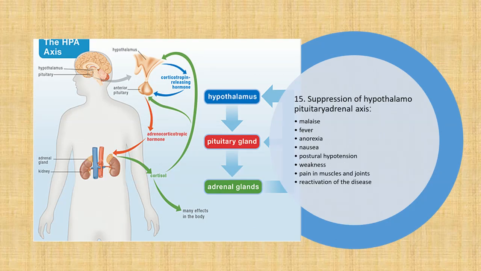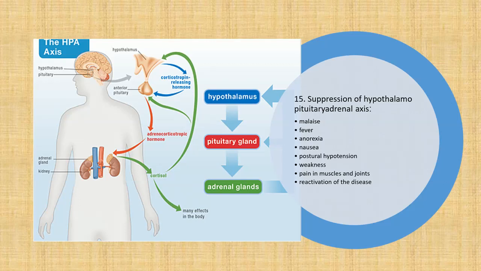15. Suppression of hypothalamo-pituitary-adrenal, HPA, axis occurs depending both on dose and duration of therapy. In time, adrenal cortex atrophies and stoppage of exogenous steroid precipitates a withdrawal syndrome including malaise, fever, anorexia, nausea, postural hypotension, weakness, pain in muscles and joints and reactivation of the disease. Subjected to stress, these patients may go into acute adrenal insufficiency.